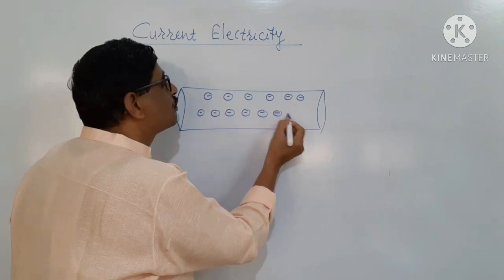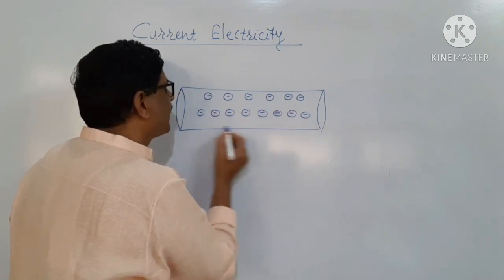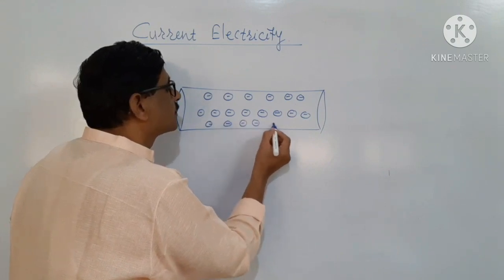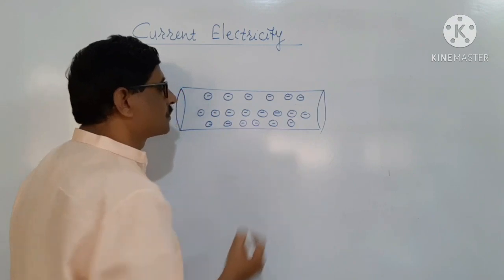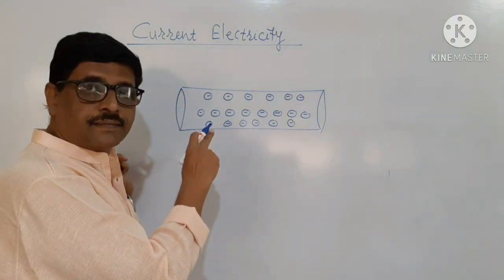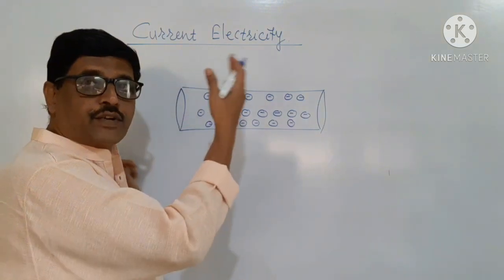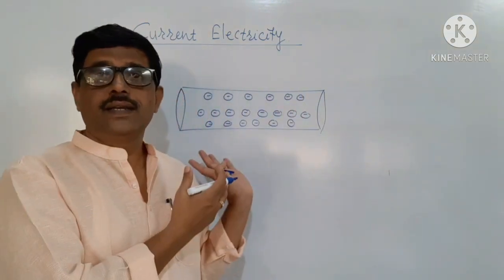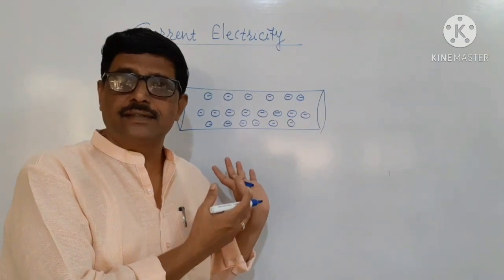They are able to move in any direction. But a conductor which is not connected to any source of energy doesn't conduct any electricity.